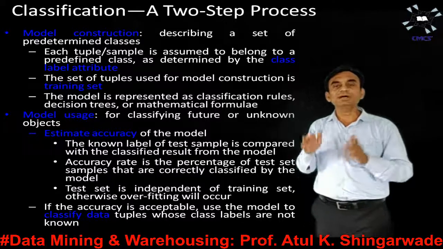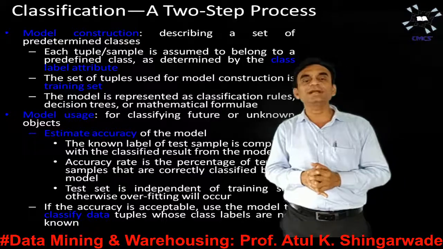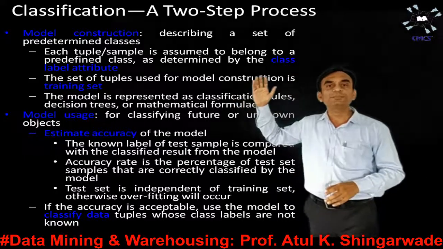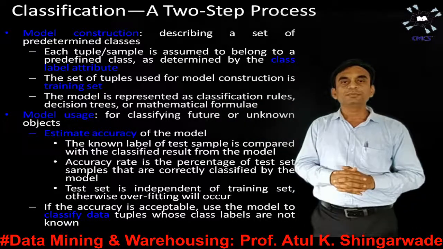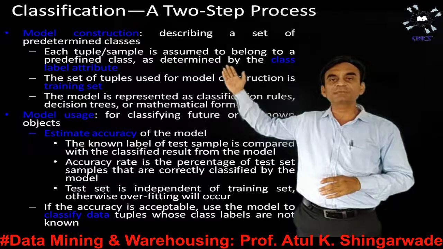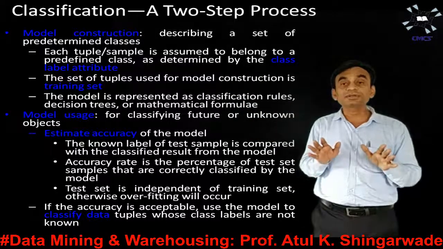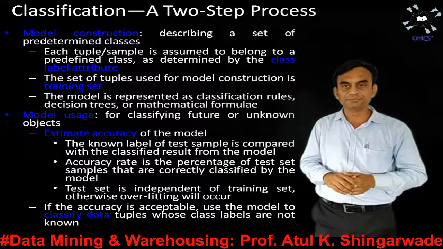Whenever the classification model is to be constructed, the basic motto behind that model construction is to describe a set of predetermined classes. We have to keep in mind, a classification model always describes a set of predetermined classes. This word predetermined is very important.